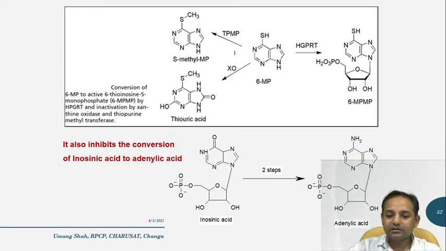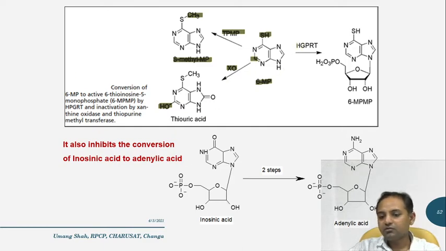Now, if we look at the various metabolic pathways of 6-mercaptopurine: by using the thiopurine methyl transferase enzyme, the sulfhydryl group is methylated, which is called methyl mercaptopurine. By using the xanthine oxidase enzyme, here a hydroxylation is taking place, where there was no hydroxyl group.